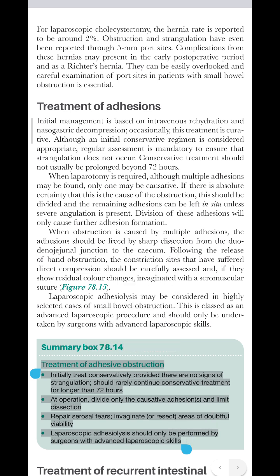Treatment of adhesive obstruction. Initially treat conservatively provided there are no signs of strangulation, and rarely continue conservative treatment for longer than 72 hours. At operation, divide only the causative adhesions and limit dissection. Repair serosal tears, invaginate or resect areas of doubtful viability. Laparoscopic adhesiolysis should only be performed by surgeons with advanced laparoscopic skills.